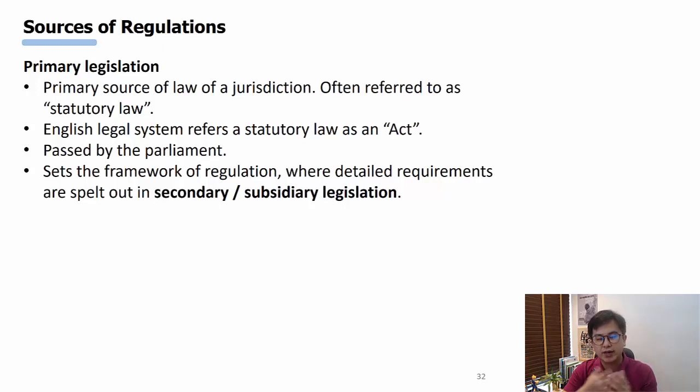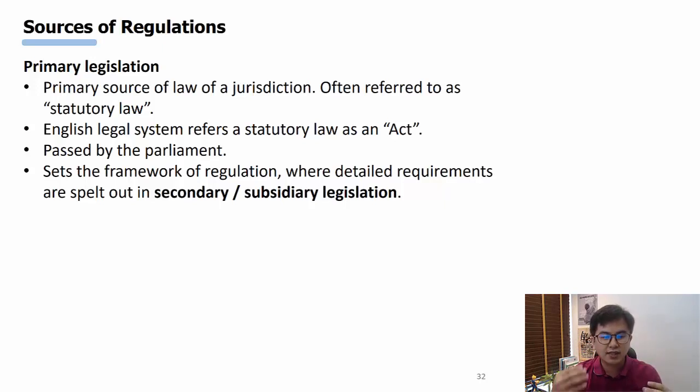So in the financial industry, you have the MAS Act, you have the Banking Act, you have the Securities and Futures Act, which we hear very often, and we're going to hear it more often later. Insurance Act, Financial Advisors Act, which governs how financial advisors are supposed to behave. So these are the main legislation, the bigger pieces.